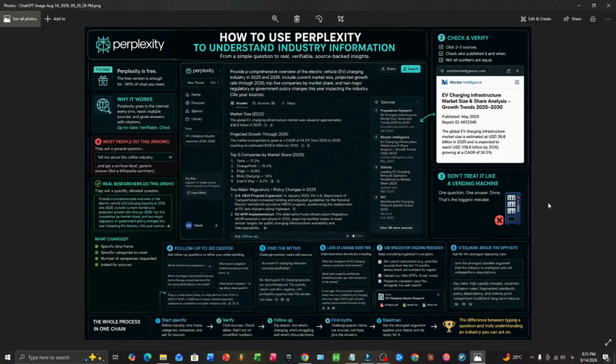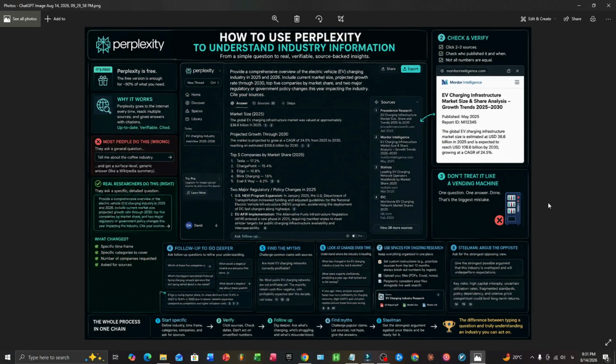For instance, telling it to always prioritize sources from the last 12 months, or to always break numbers down by region. You can also drop your own files into a space, a PDF report you already have, a spreadsheet, your notes, and it'll factor those in alongside its live web search. If you're building something like a quarterly industry report, this is where you do it instead of starting a fresh chat every time and losing all your context.